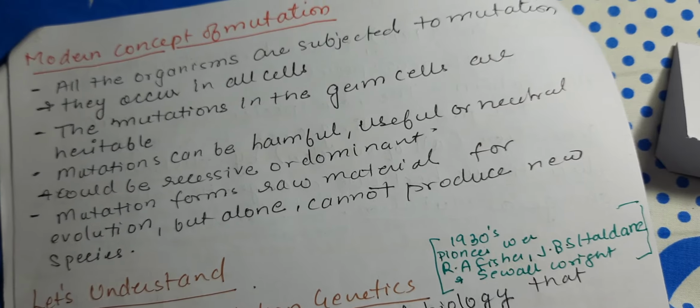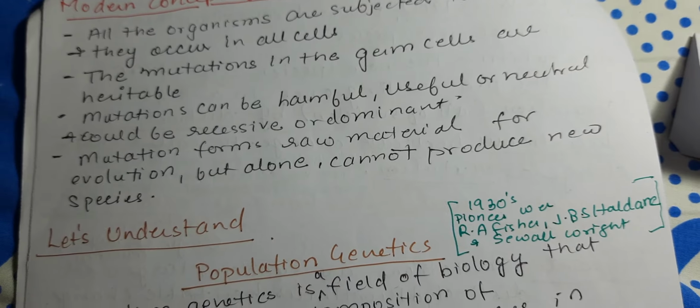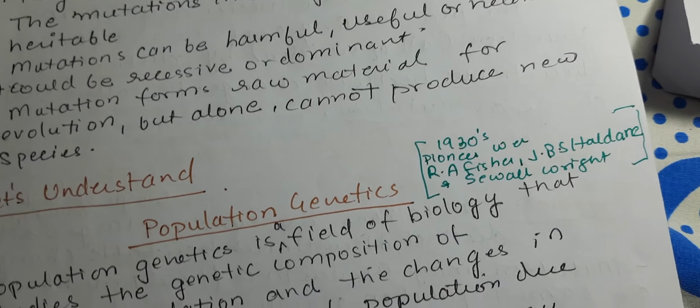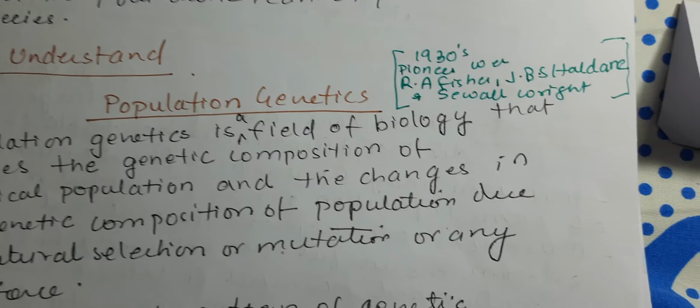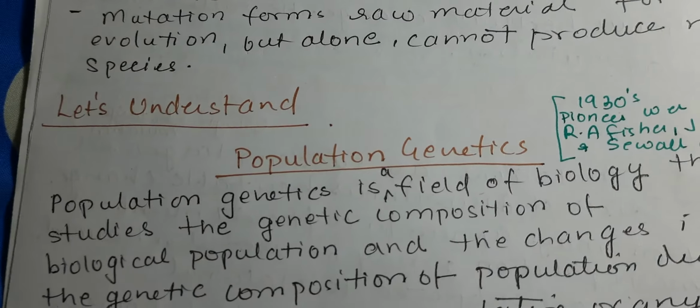It occurs in all the cells, all the organisms. Mutation forms raw material for evolution, but alone cannot produce new species. So it is one of the factors which is responsible for variation, or we can say further the evolution.